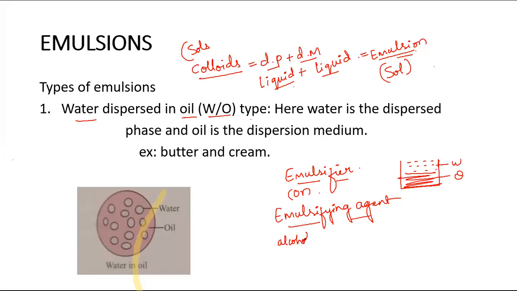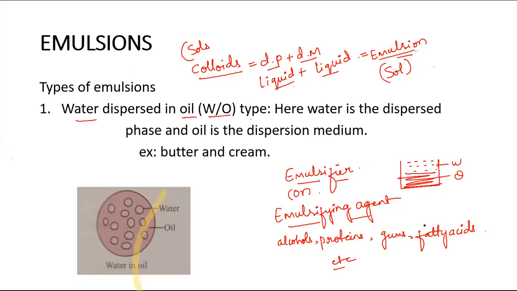are alcohols, long chained alcohols, proteins, gums, fatty acids, etc. So these are the emulsifiers we generally use to stabilize emulsions.